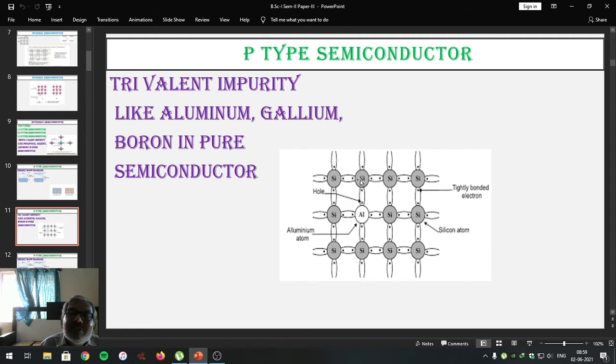This 4th covalent bond remains incomplete because of the absence of an electron with the aluminum atom. And this absence of an electron indicates the presence of a hole. Absence of an electron means absence of negative charge. In other words, as the negative charge is absent, the positive charge is present. Thus we can say a hole possesses positive charge.